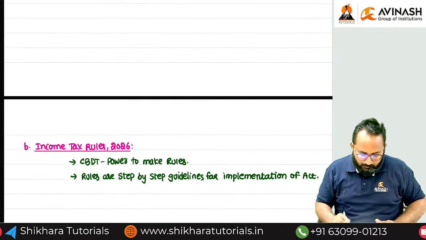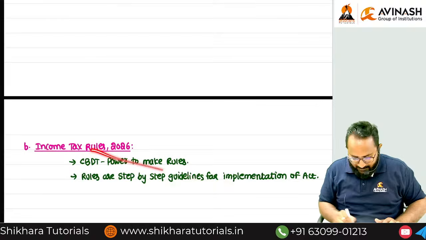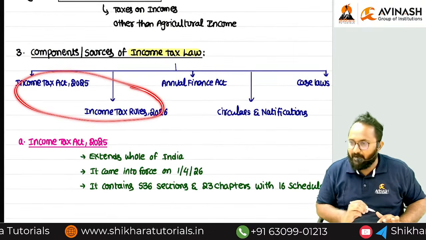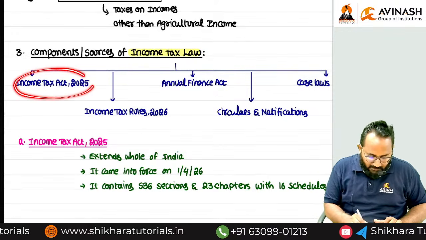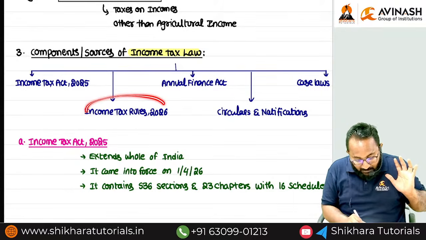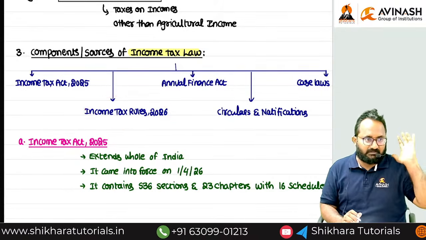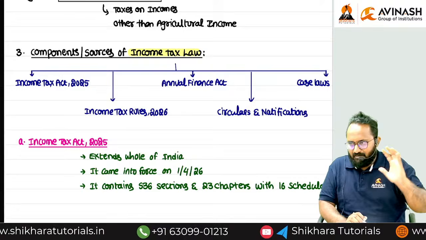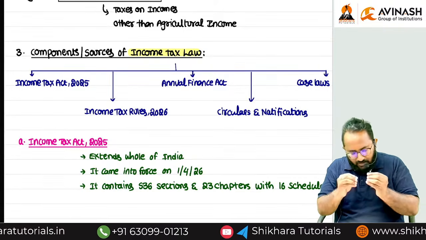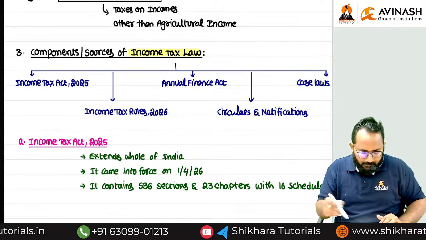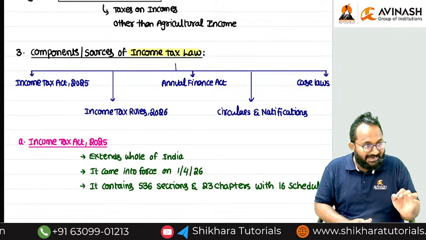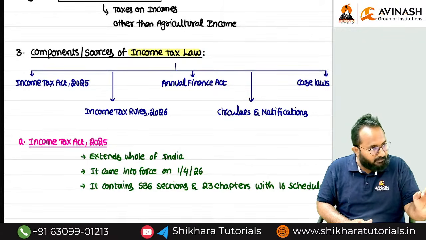So tell me, without rules, can I implement the Act in a proper way? No. Always these two are combined only. Example, in the PCBP, one provision's implementation is extremely difficult. Those exceptional points will be given in the rules. Again, the PCBP provision says that you can't make a payment to a person in a day of more than 10,000 in the form of cash.